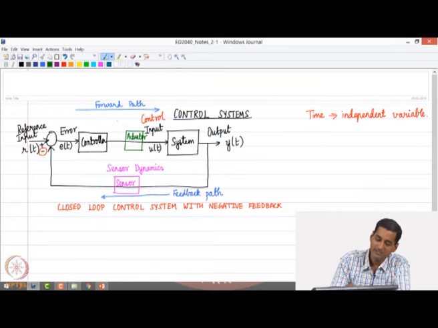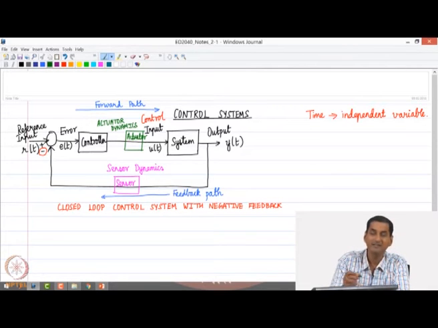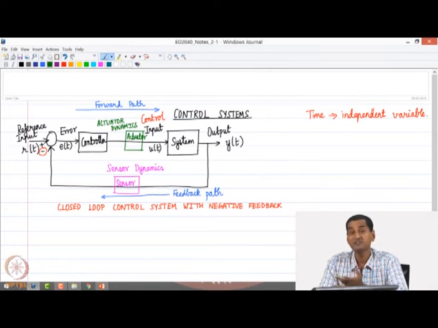So one may need to consider what is called actuator dynamics. Once again it is all relative: if the actuator responds very fast when compared to the system's dynamic characteristics, then one need not consider actuator dynamics. One can neglect actuator dynamics.